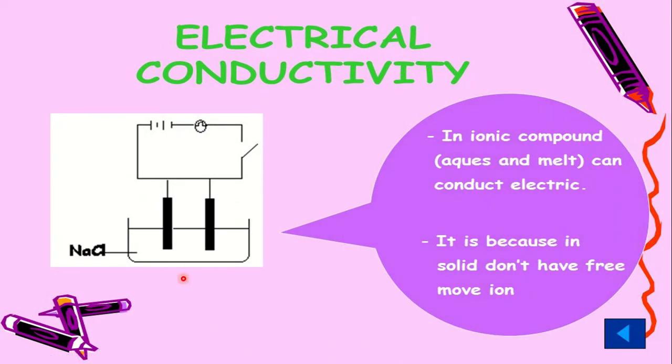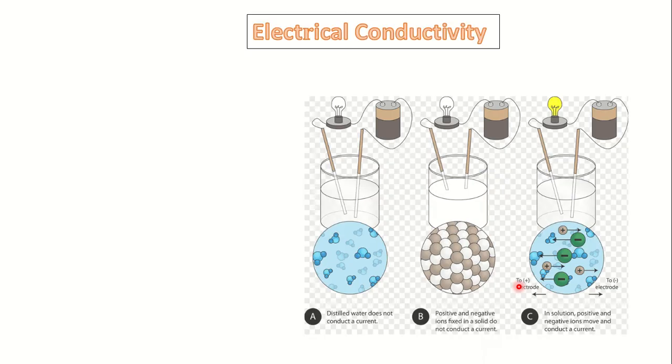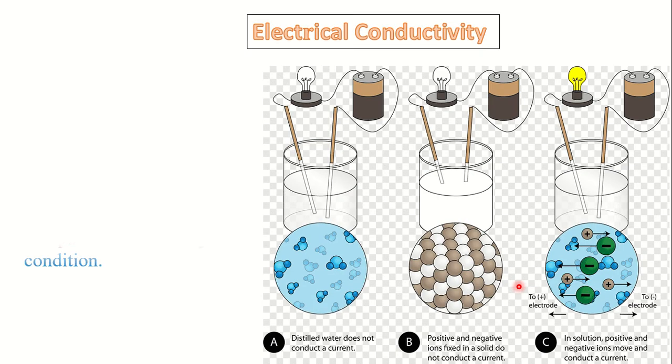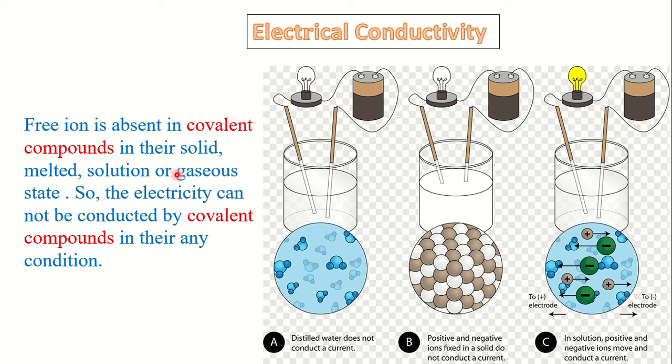This is the electrical conductivity of ionic compounds in their melted state or in solution. Ionic compounds, whether aqueous or molten, can conduct electricity. It is because in solid they have no free moving ion. Free ions are absent in covalent compounds, because if a covalent compound is dissolved in water, the bond is not broken.